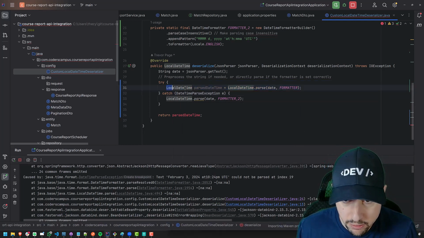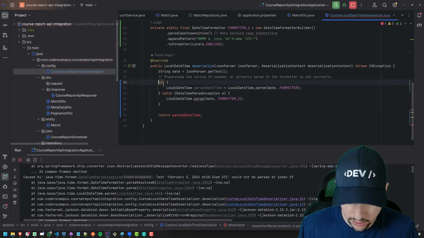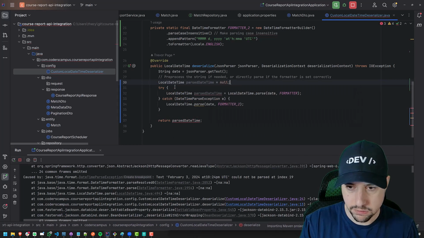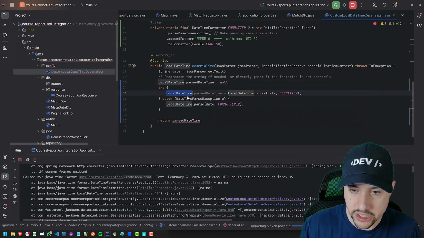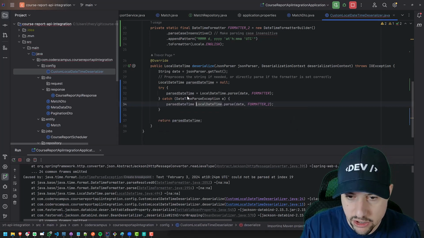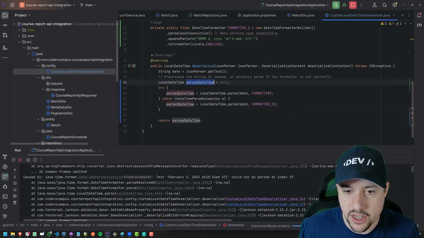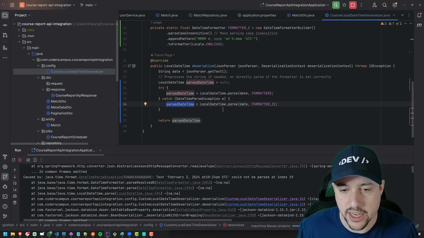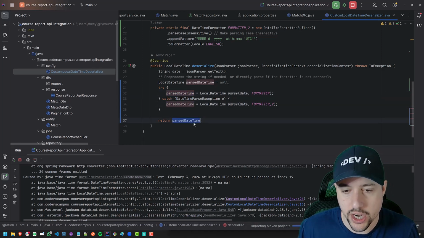So we need to move the scope of the declaration of the variable up here. We'll set it equal to null, and then we won't declare it again. We will assign a value to it, and we will, again, assign a value to it here. Right, so we'll declare it as null, and then either it's going to hit here or here. Either way, it's going to try to assign a value to it, and then it should have a value here.